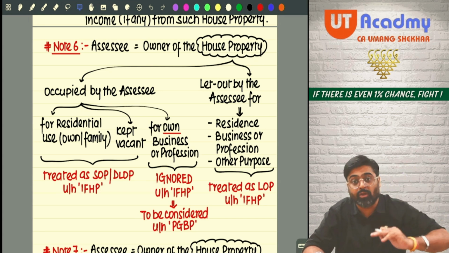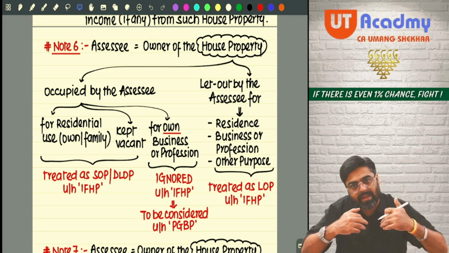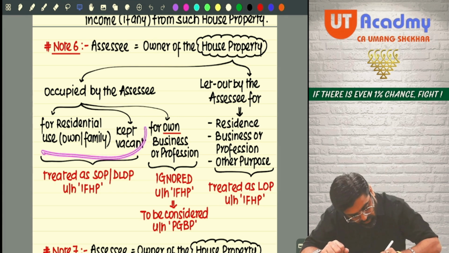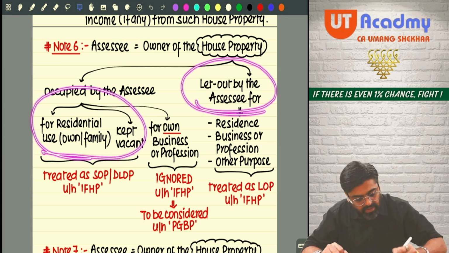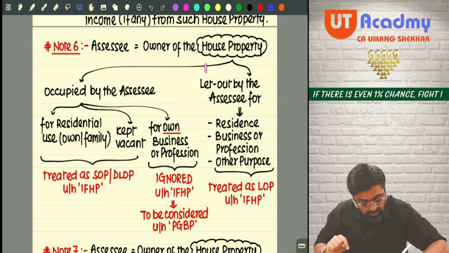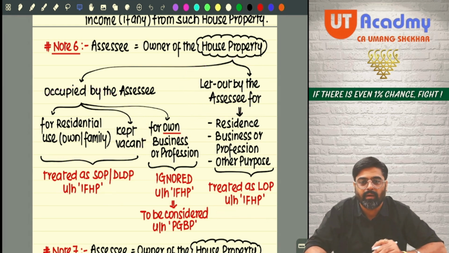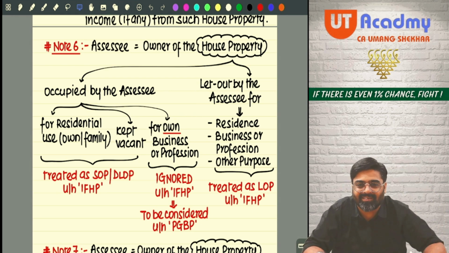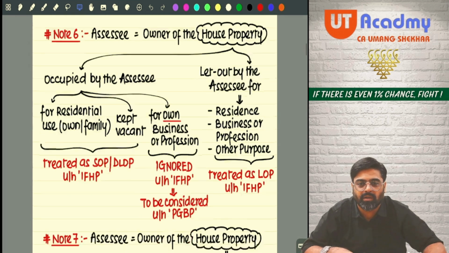Till that time I am keeping the property reserved for me. Yes or no? All such properties I am supposed to bring under the head house property, but not this one, where I have self-occupied and am using it in my own business or profession. Got it? Sure.